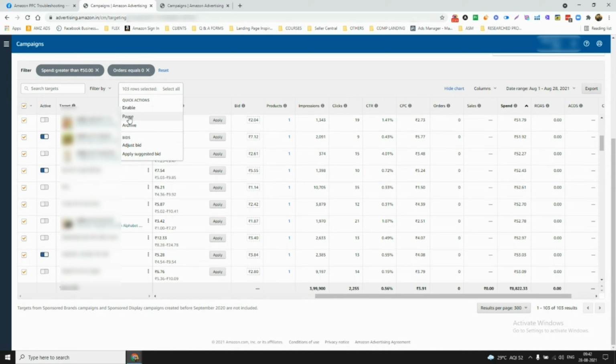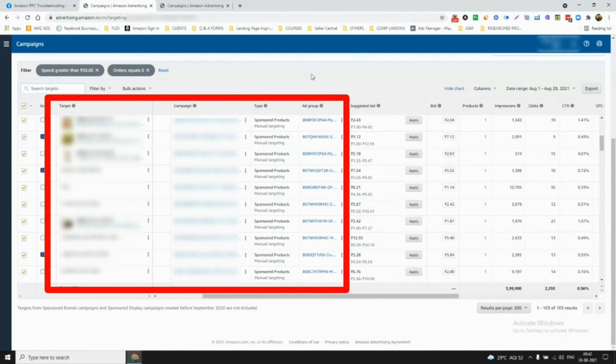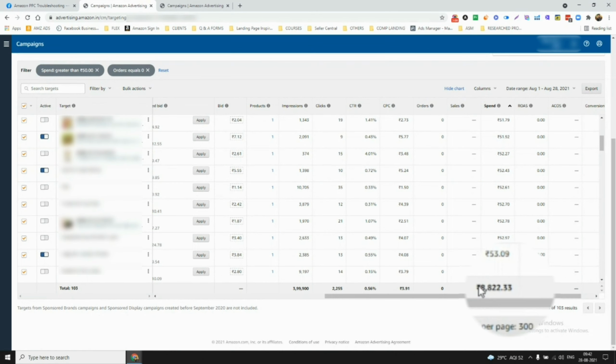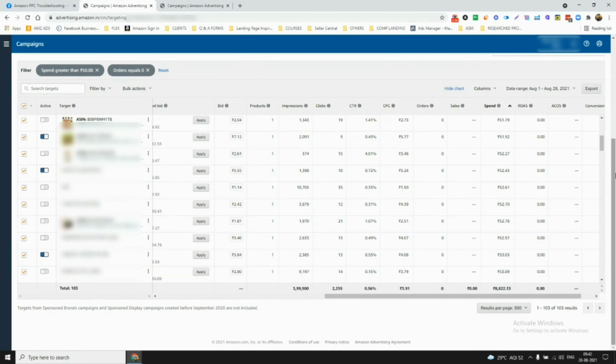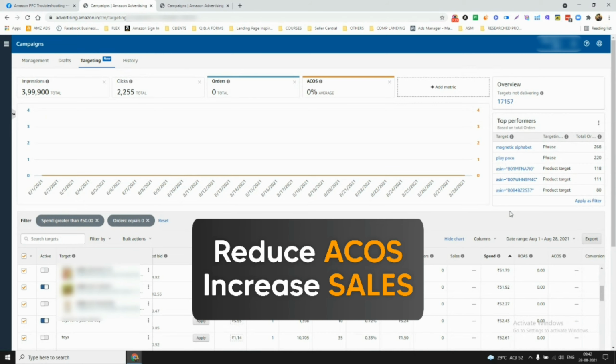Once you click on pause, you're basically going to pause all these keywords or ASINs from each of the campaigns. So this is a campaign, this is the ad group, and this is a keyword inside that. So you'll pause all the keywords and the ASINs which are eating your money, and this 8,000 rupees that you're spending on a monthly basis will be reduced to 0. This is exactly how you can use the targeting option to reduce your ACOS, increase your sales and reduce the wasted ad spend.